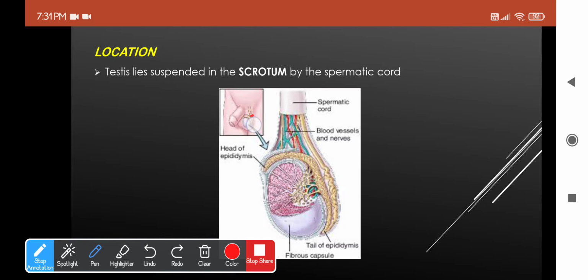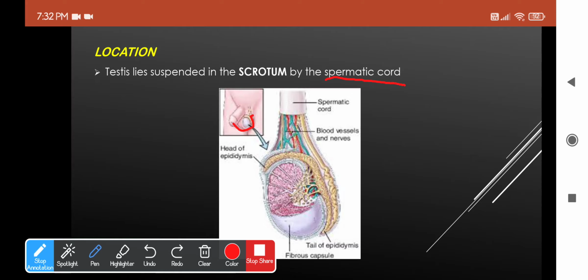So this is the scrotum. It will be 2 in number and they will be found in the scrotal sacs suspended by the spermatic cord. So what is this spermatic cord? Do you remember the root of lung, which I said will contain the structures which will enter and exit the lung. In the same way, spermatic cord is also a collection of structures that will pass to and fro from the testis and that will pass through the inguinal canal.